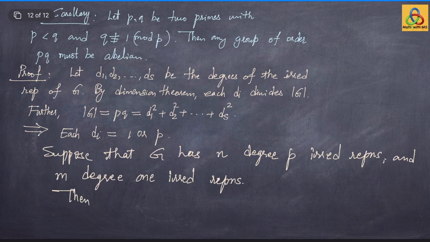Then, let us call this equation star, then star gives that PQ is the same as m plus n times p square.